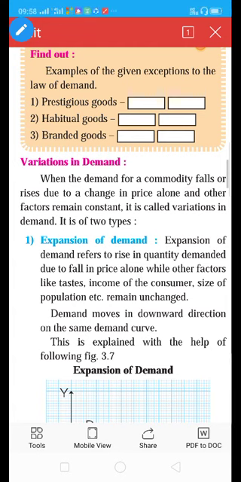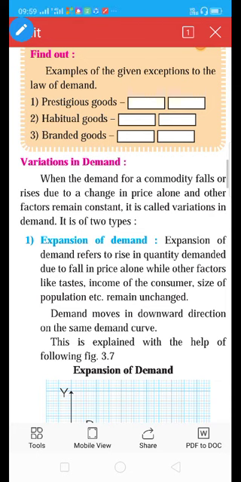So what examples will you write? Cigarette, alcohol, tobacco. You write only 2 examples: cigarette and alcohol. Alcohol means wine, liquor.